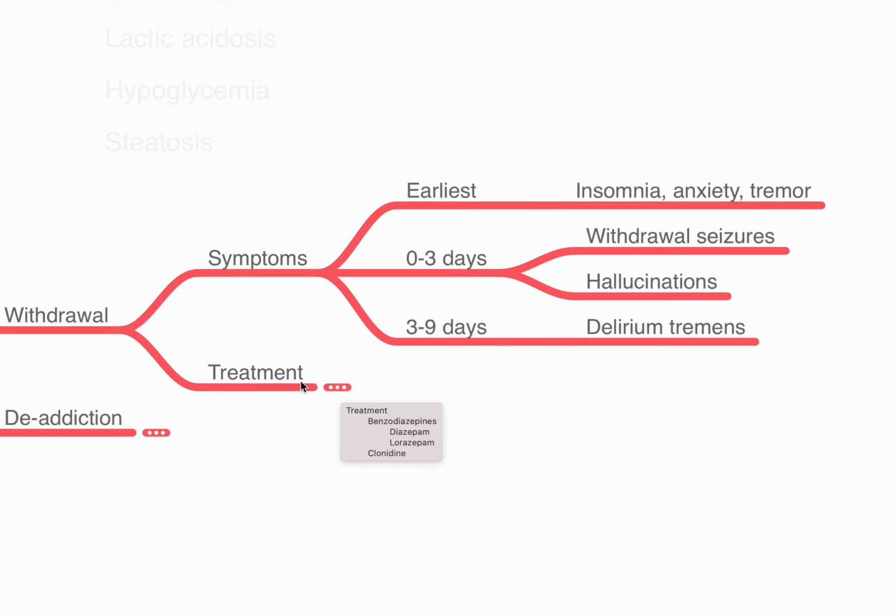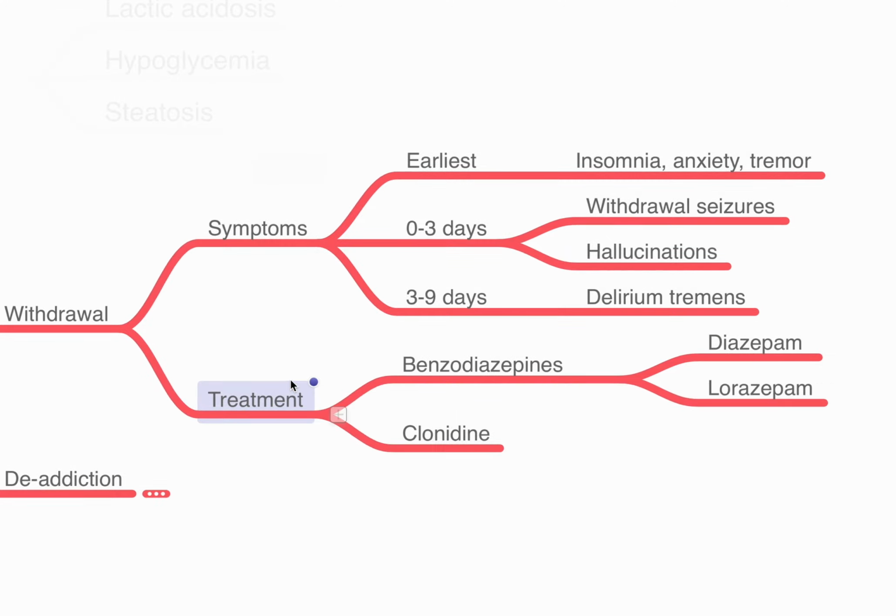The treatment principle of withdrawal symptoms is using a substance which has a similar mechanism of action but is long acting. So we use benzodiazepines because benzodiazepines also activate the GABA system. The benzodiazepine that can be used is either diazepam or lorazepam. We use diazepam if there is no evidence of liver damage, but if there is liver damage, diazepam could accumulate, and we use lorazepam instead. Clonidine can also be tried. It's an alpha-2 agonist which causes sympatholysis, because I just said that in delirium tremens, there is sympathetic overactivity, so some of it can be controlled by giving sympatholytic drugs as well.